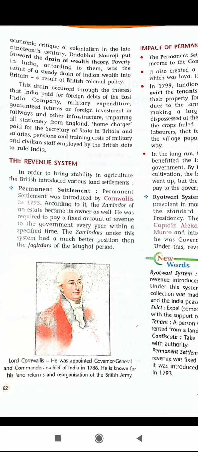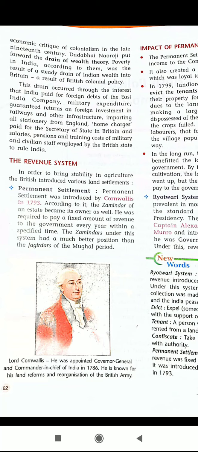This is important: the drain of wealth theory was given by Dadabhai Naoroji. Poverty in India, according to Dadabhai Naoroji, was the result of a steady drain of Indian wealth into Britain.